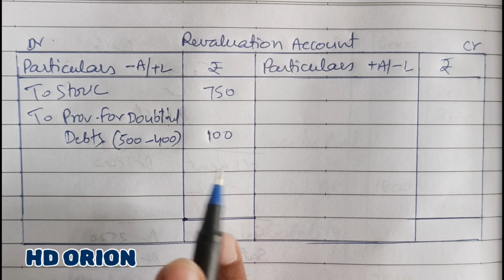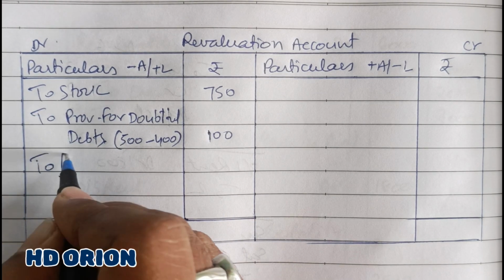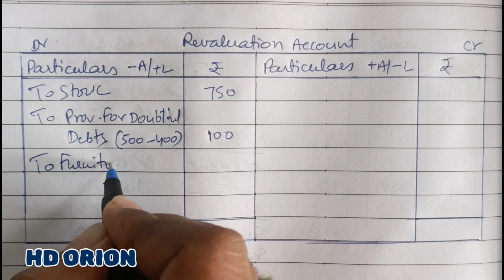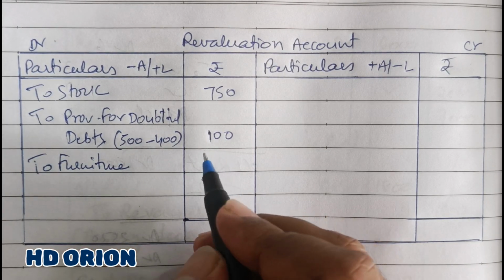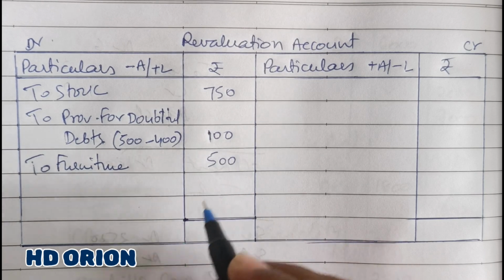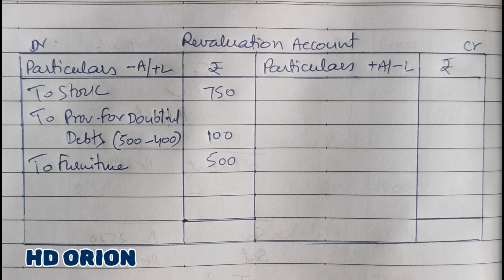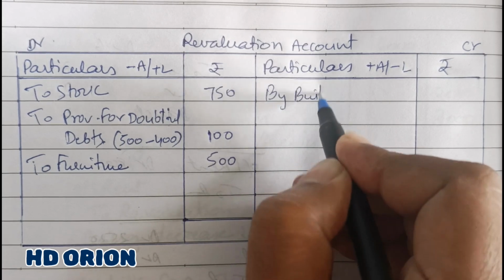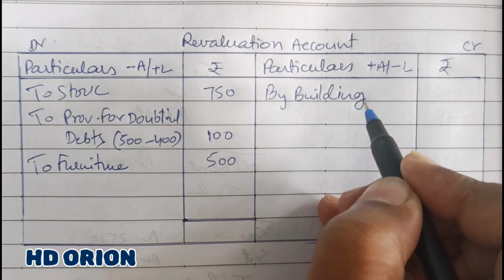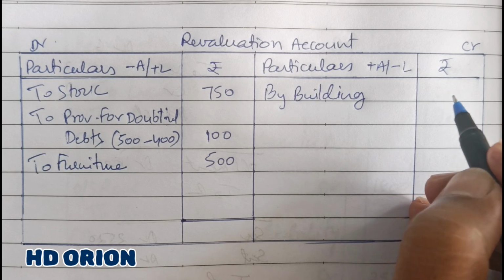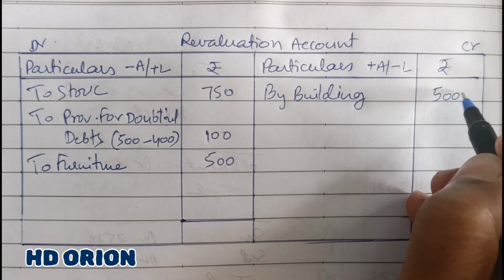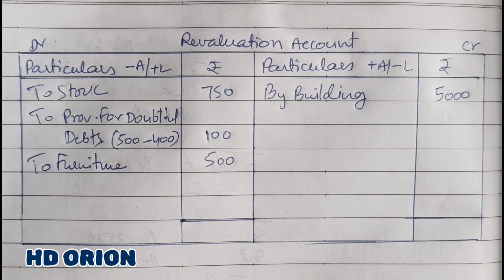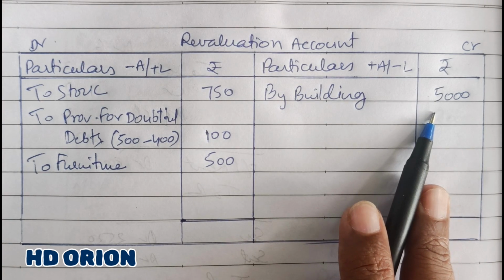Then furniture is to be decreased. So to furniture by 10%, and 5,000's 10% is 500 rupees. And building is to be appreciated. So by building, it is appreciated by 5,000 rupees. From 35 to 40, so there is an increase of rupees 5,000.